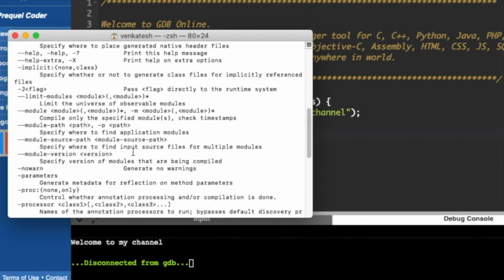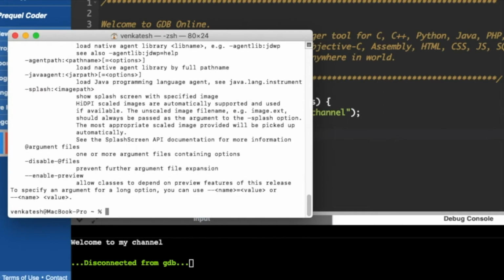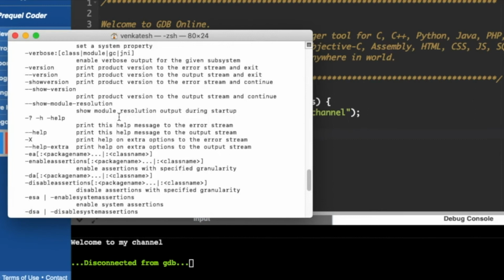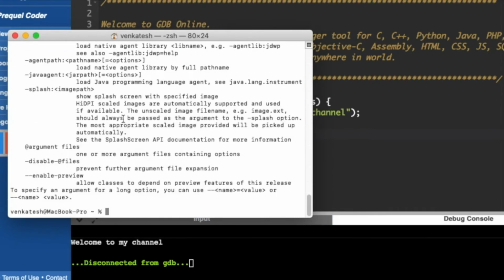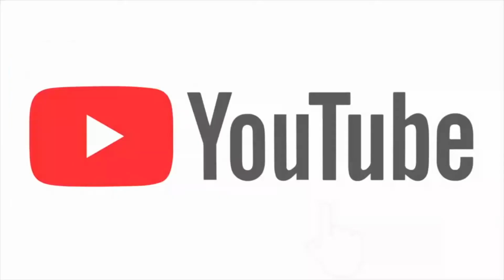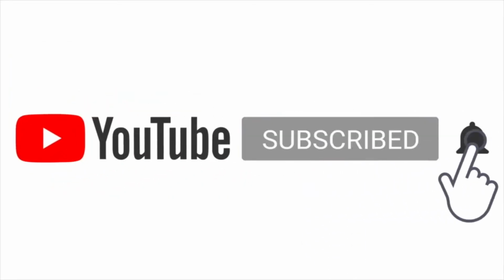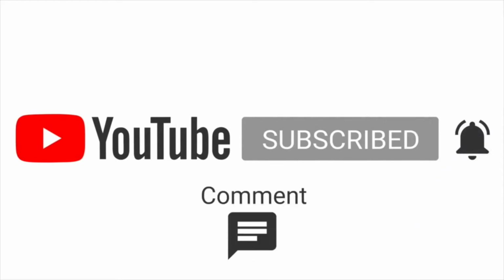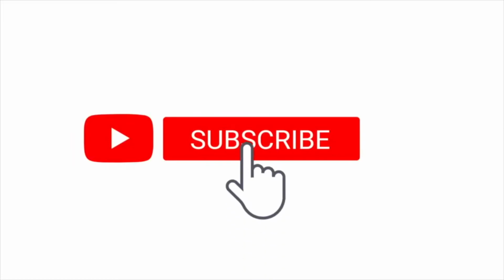So here let us check the paths which you have just downloaded. I'm going to check the path for Java. Here my path has been set. We'll scroll down and now declare java, and here my java has been entered and the file has been compiled, and we have got the files belonging to it. Now let us enter javac also in the same manner and see what our output would be.